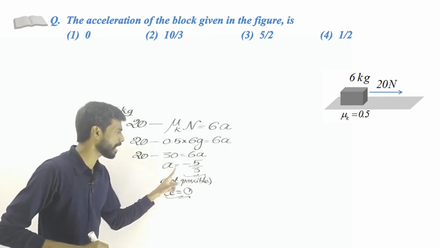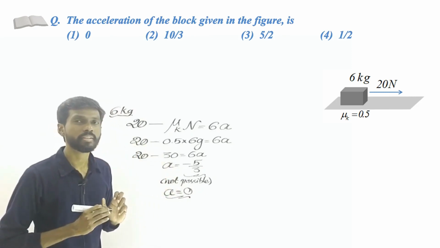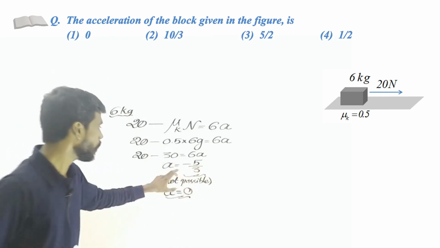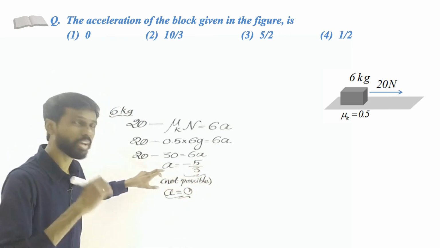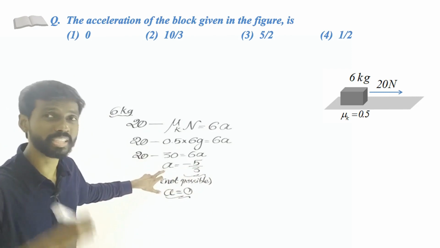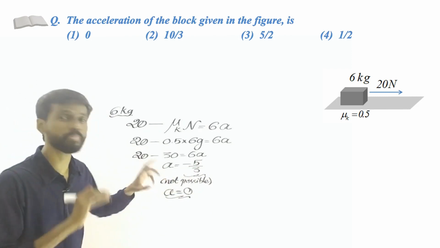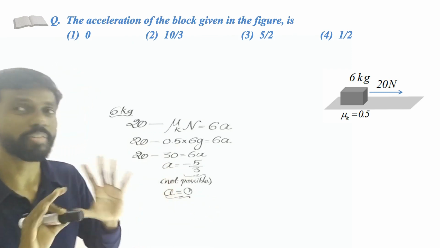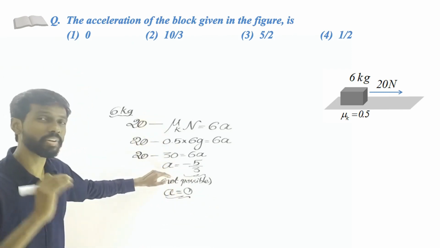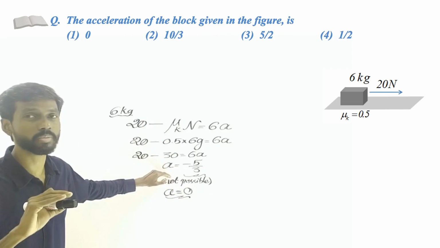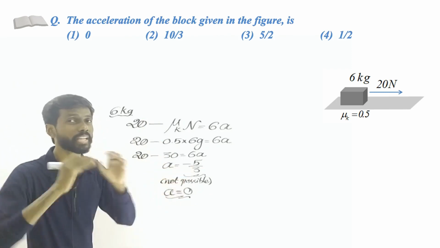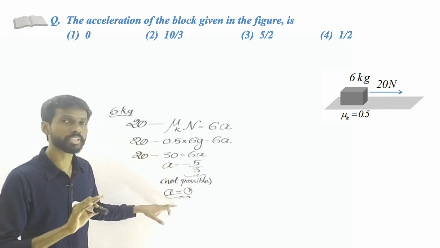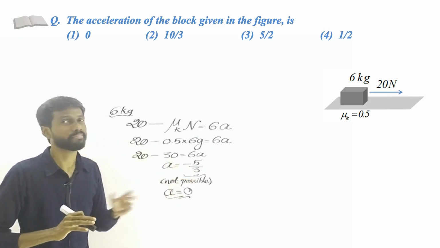But what if you get the acceleration as a positive value? Can you conclude that the object moves then? No, we are not sure. Suppose you are getting the acceleration as a positive value, still we can't conclude that the object moves, because first of all we have to make sure whether the object moves or not. We have not even made sure. We simply used the formula. Even if you get a positive value, we can't conclude. But when you get a negative value, we can conclude that it is definitely wrong, so the object does not move. But when you get a positive value, then we are not sure.